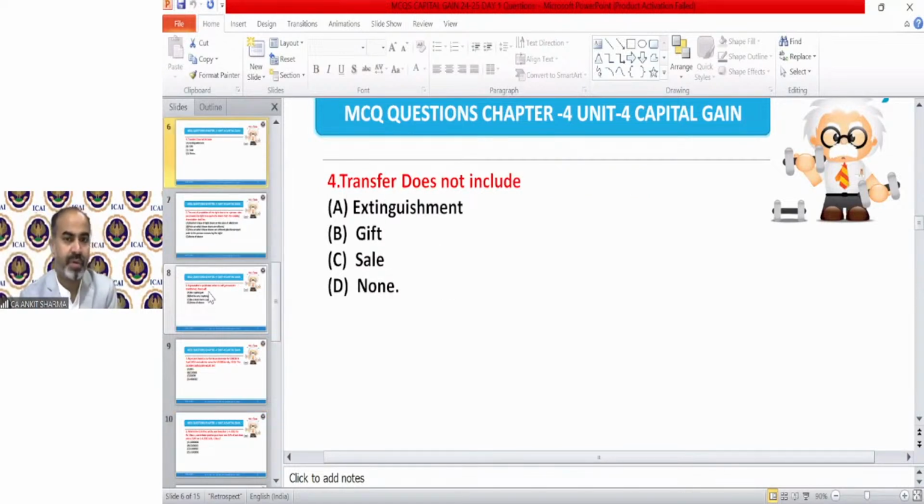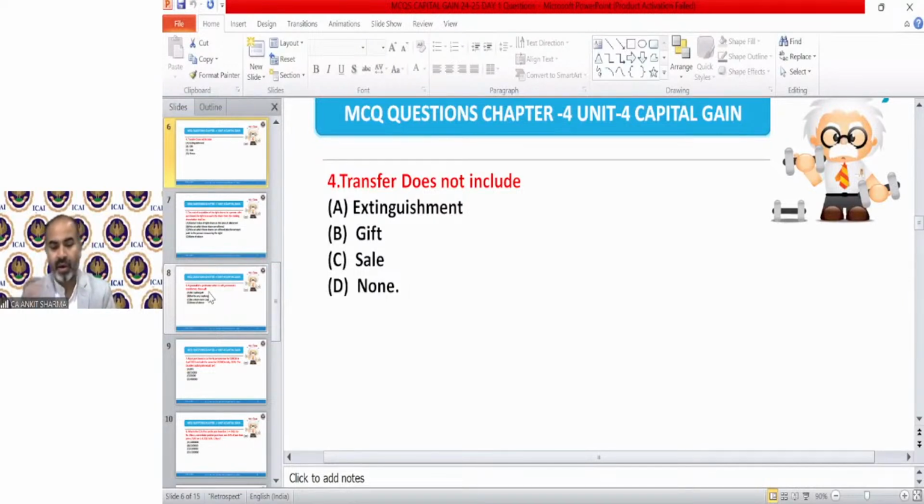Point number 4. Transfer does not include. What does not include transfer? Extinguishment, gift, sale, or none. Which of the following does not include under the definition of transfer? Whether it's A, or it's B, or it's C, or it's D. Correct answer is, of course, D, because extinguishment, gift, and sale all include in the definition of transfer.